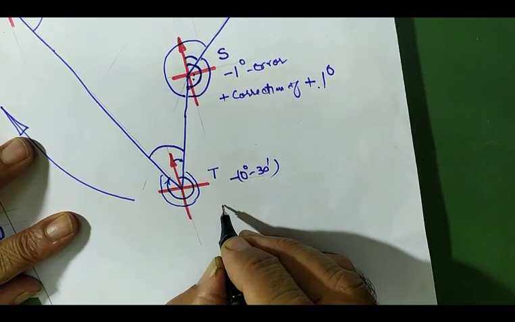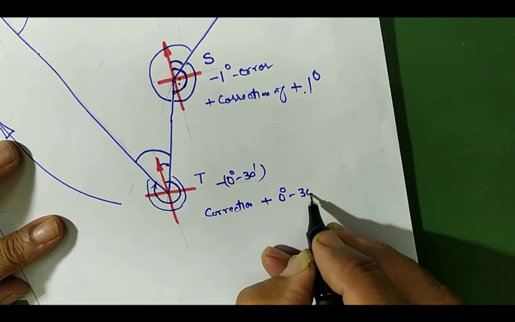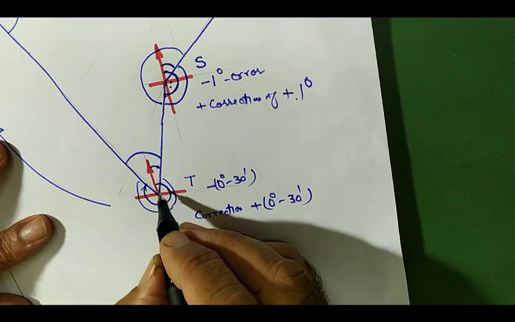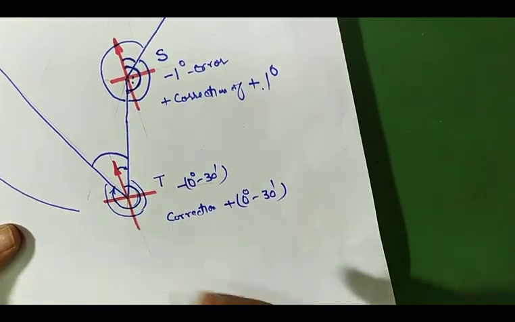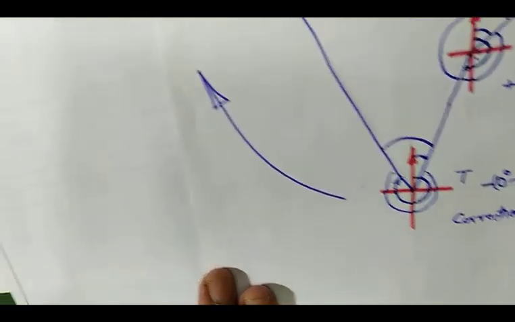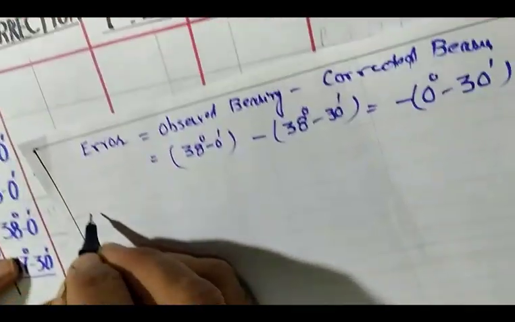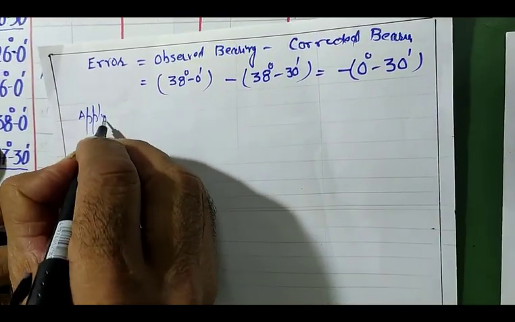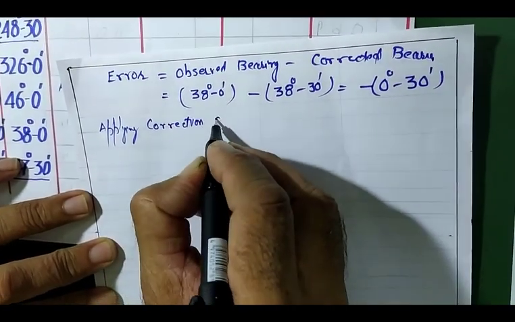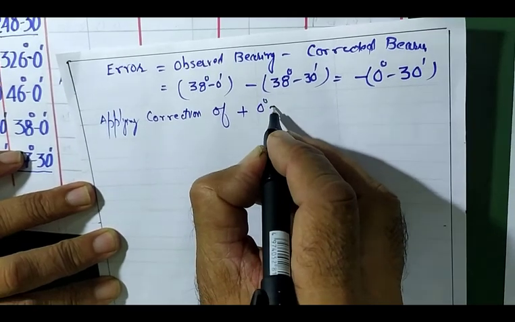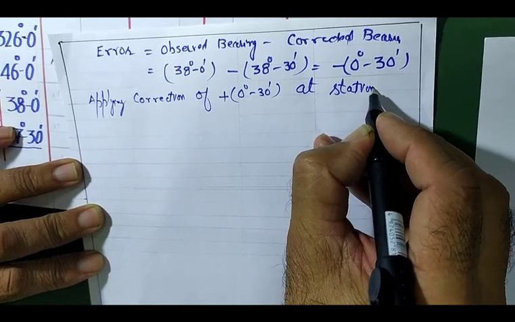So we will apply the correction plus 0 degree 30 minutes at station T. From T you observe the forebearing of the line TP, okay, and back bearing of line ST. So the forebearing of line TP is, so here we can write down, applying correction of plus 0 degree 30 minutes at station T.